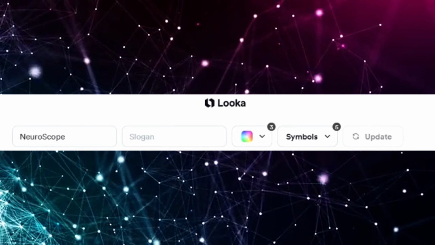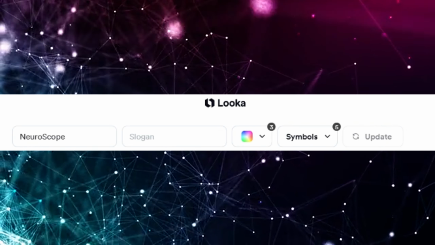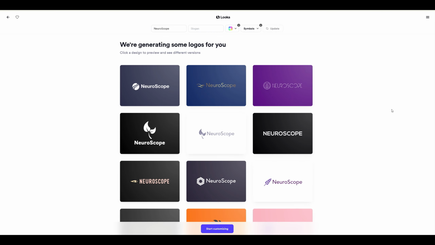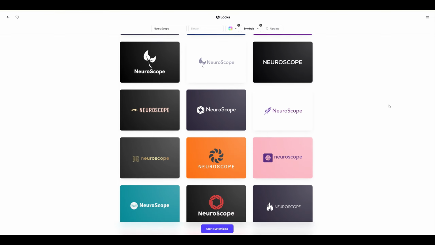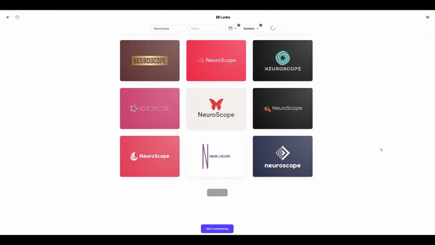At the top we are given the opportunity to come up with a slogan for the brand. You can also change the brand name, color and symbol. Looka has generated a batch of initial works that can be developed further. If nothing suits your taste, then click Generate More Logos and see the next batch of works.